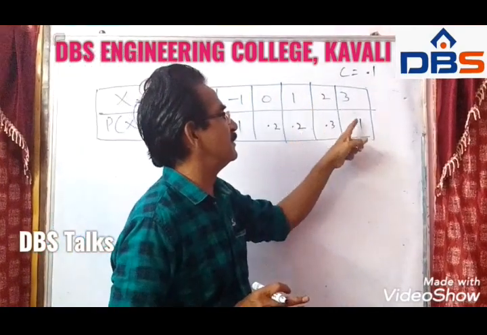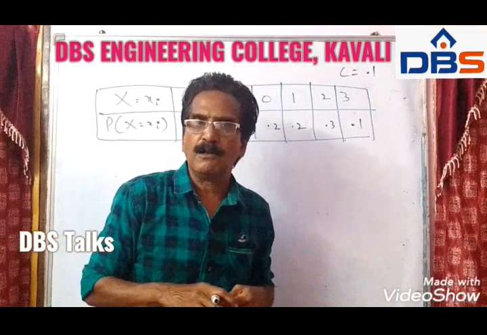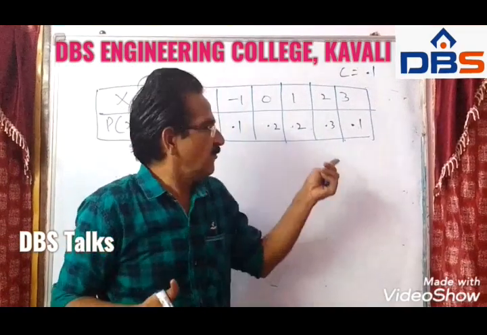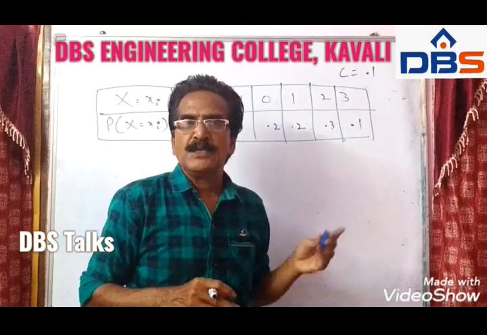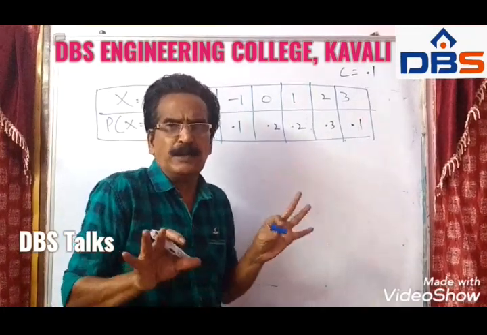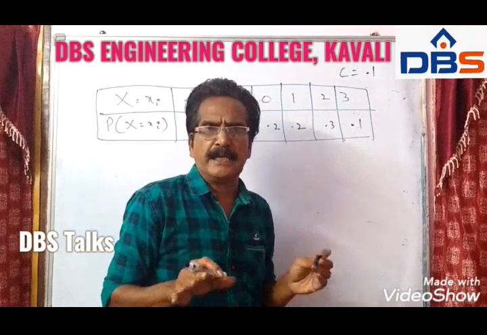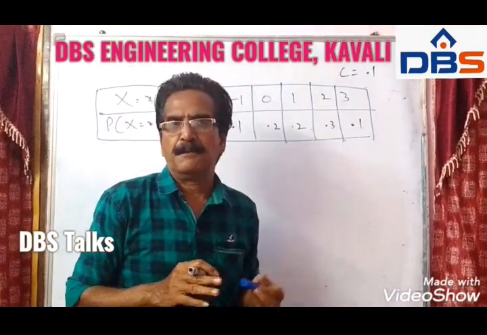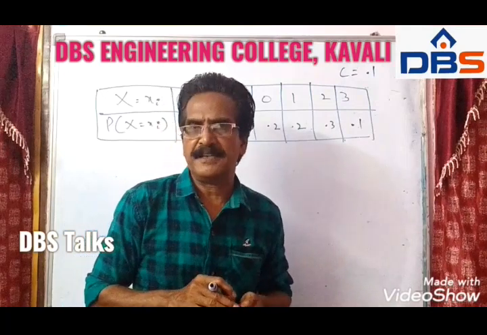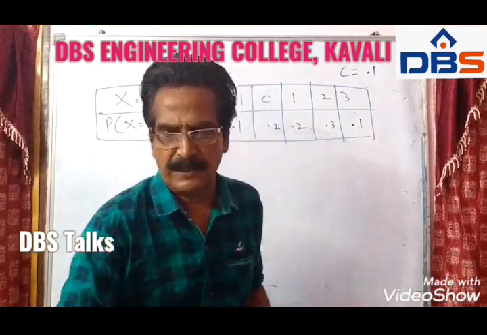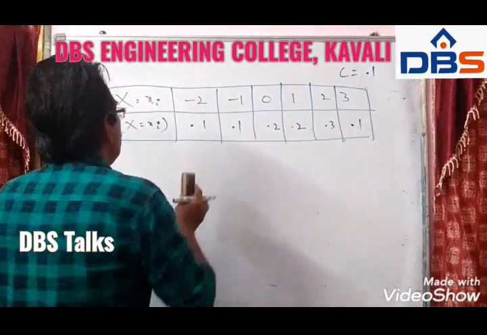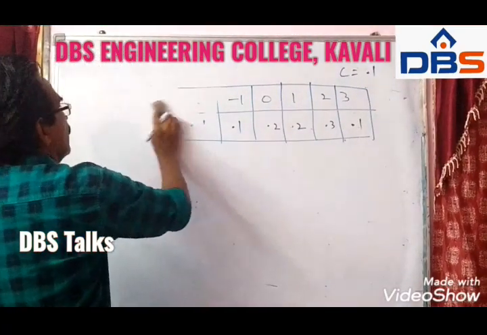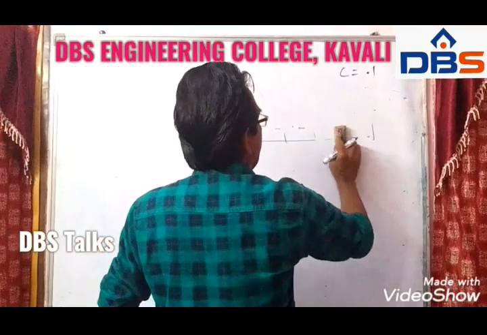Sum of all those things will give you x bar, that is mean, and the variance formula I have just told. So most likely these three problems are asked on this probability distribution of random variables, friends.